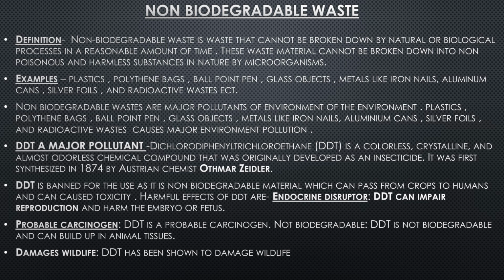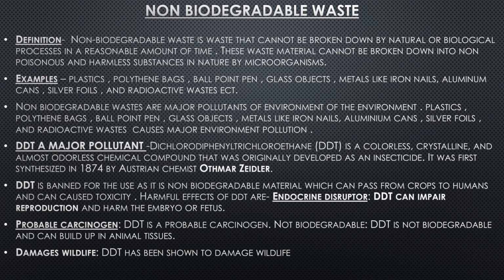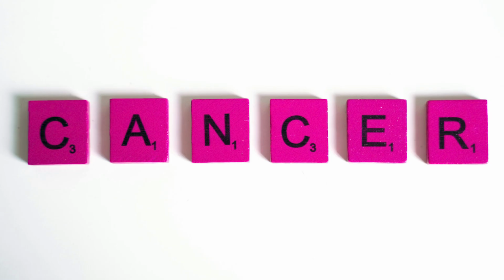DDT, that is a major pollutant. DDT, when it mixes with soil, enters into the crop, and through the crop it enters the cycle. When some animal or human being takes that crop as food, it enters into the body. So that is harmful. Then, probable carcinogen. DDT is a probable carcinogen also, not biodegradable.